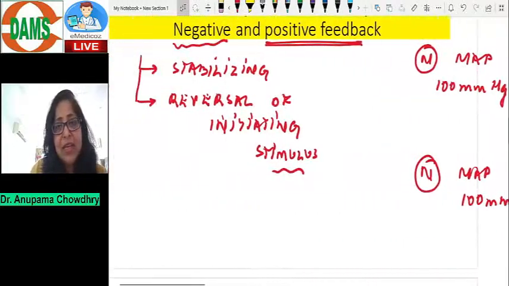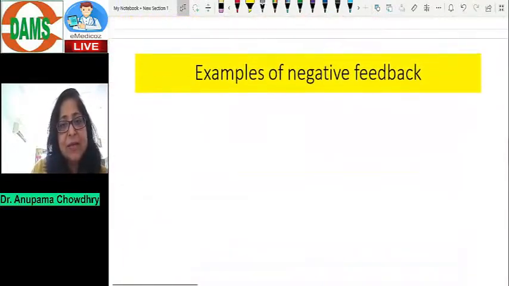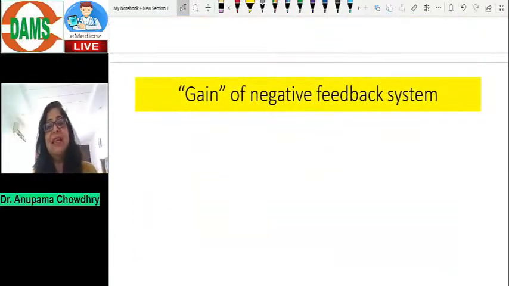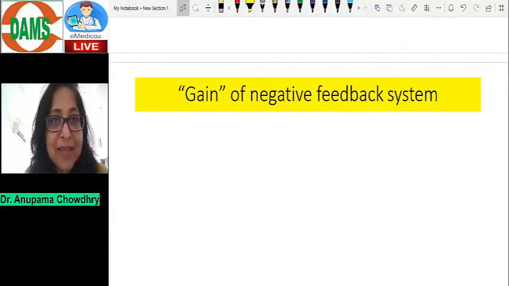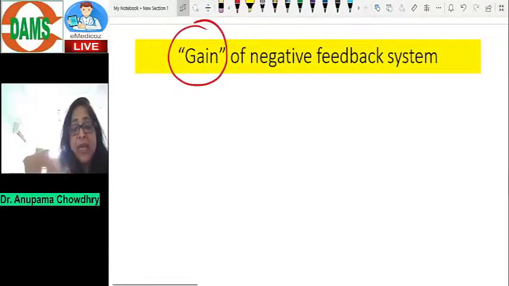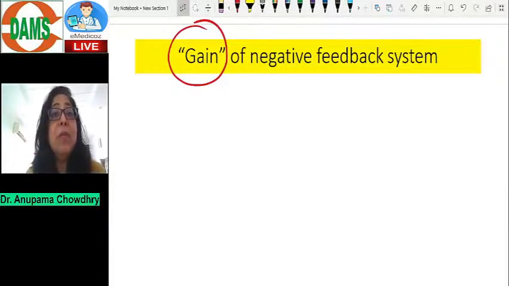Now, as far as the negative feedback mechanisms are concerned, there is also something known as the gain of a negative feedback system. Now, what do you understand by the gain of a negative feedback system? This is important from a university exam point of view as well, because very often you are asked a question on gain of a feedback system, a short note on gain.